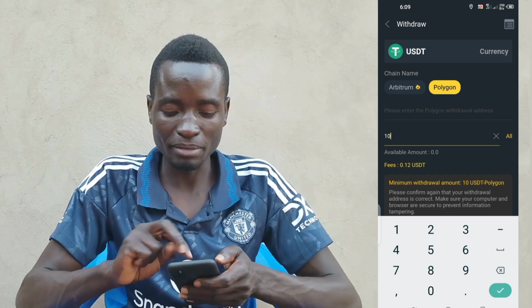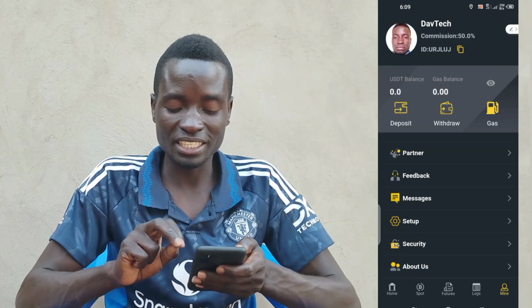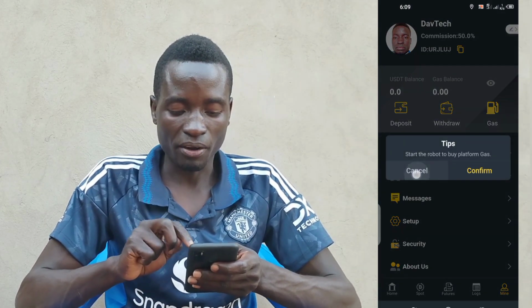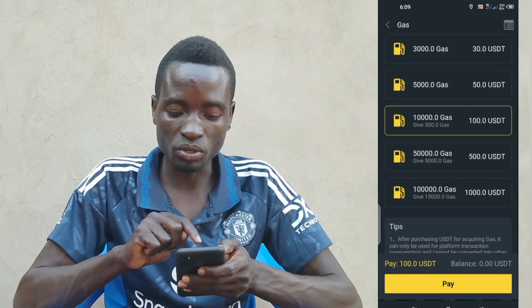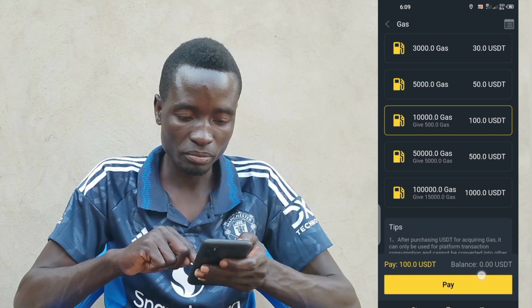That is what they charge, but with Apollo bot, it is the best that I have seen. Now if you want to buy gas fee, you can come back here, then click on gas fee, and here you can click on pay.